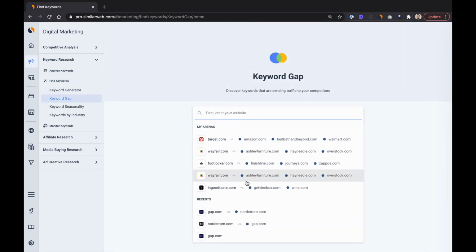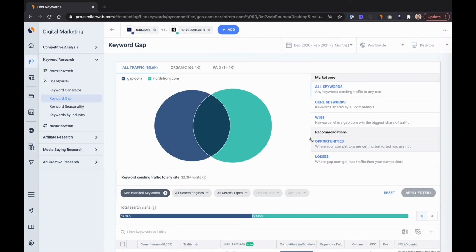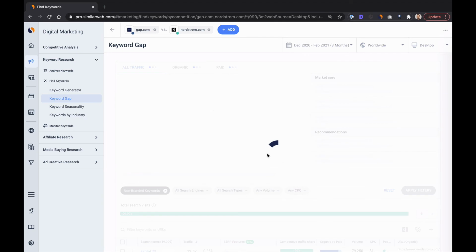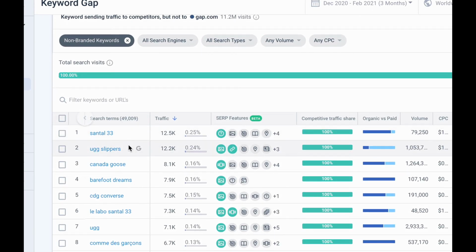Today I want to focus on Keyword Gap, which shows you the relative overlap of keywords that are driving traffic to different sites. If I click on just opportunities, I get a list of the keywords that are only driving traffic to Nordstrom, but not to us at Gap. Super useful for our content team, but also some of these look like opportunities for our partnership and merchant teams.